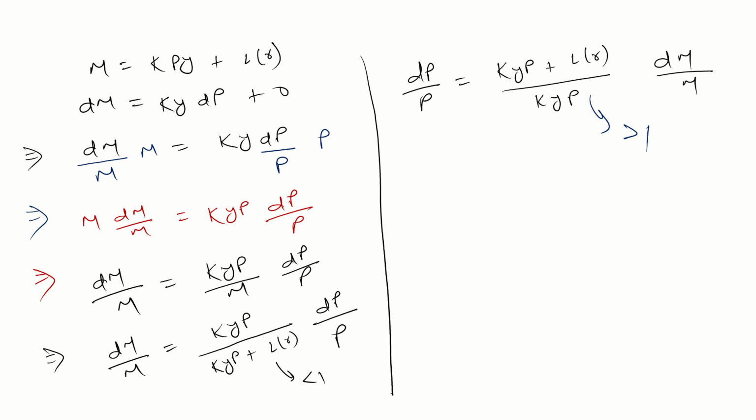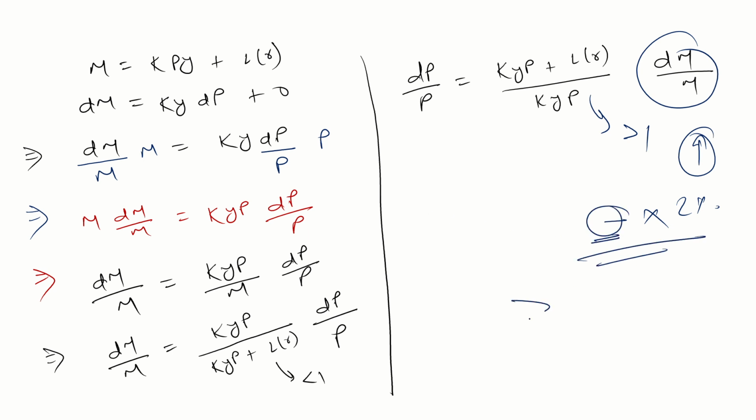So if you increase the money supply, suppose by 2%, then this term is greater than 1, so something greater than 1 times 2 is always more than 2 now.